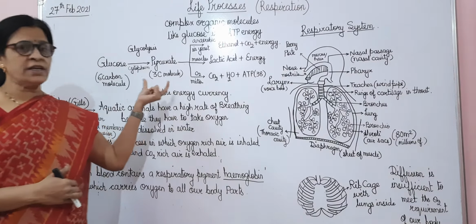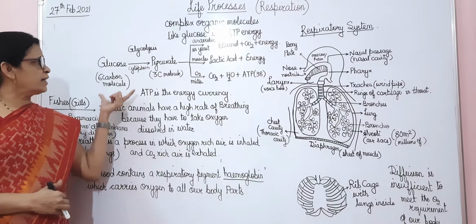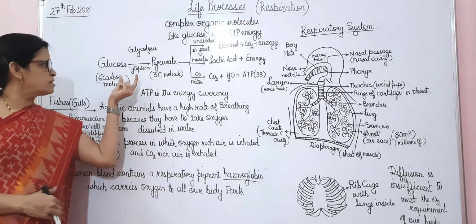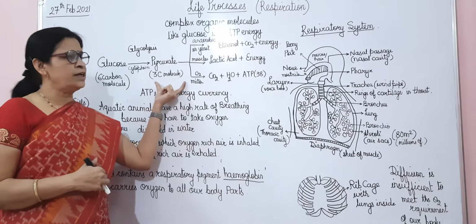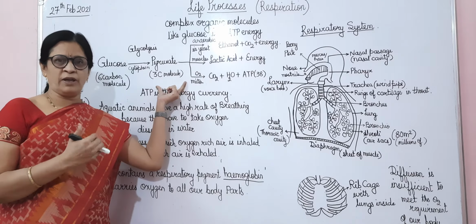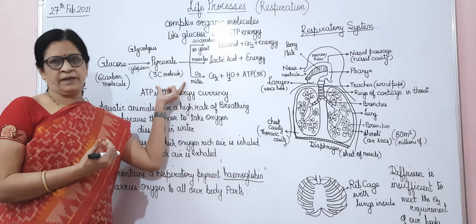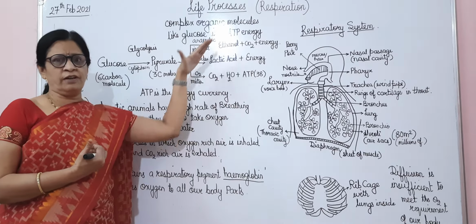So the glucose in our body is a 6-carbon molecule. When it undergoes glycolysis, this glucose breaks down in the cytoplasm of our cells and is converted into a 3-carbon molecule which is called pyruvate. It is pyruvic acid containing 3 carbon atoms. Now this pyruvic acid is converted into energy in 3 different ways.